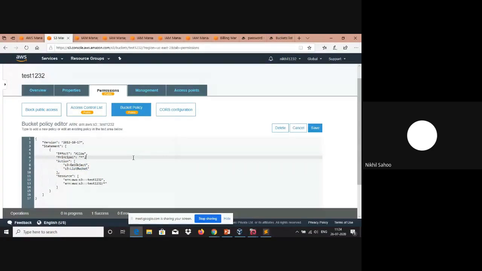Now, in some scenarios, this might be risky. Let's say you have an internal S3 bucket, and you also have some sensitive files stored inside that bucket. Obviously, you don't want that bucket to be exposed to a normal user or a public user, which is why it might be risky. Similarly, in the action parameter, if we specify something like s3:*, this would give us full administrative access to that S3 bucket.